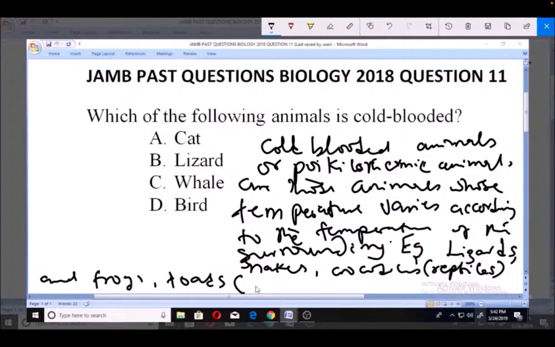And these animals are known as amphibians. The amphibians are also cold-blooded animals. So with the examples given of cold-blooded animals, we can easily pick out that the right option is B, which is lizard. Examples of cold-blooded animals. Thank you.